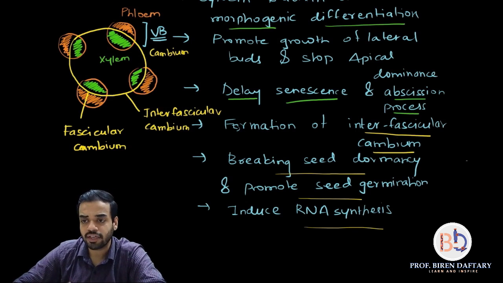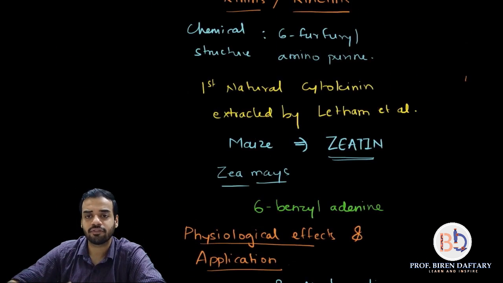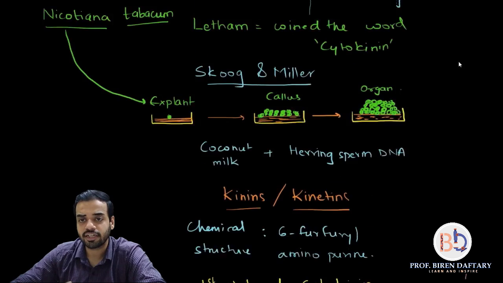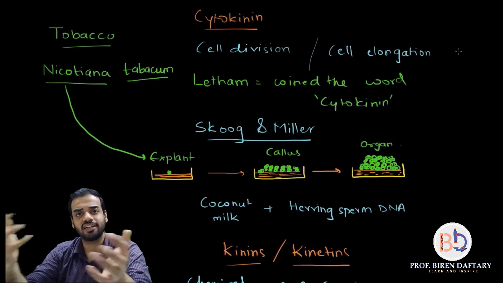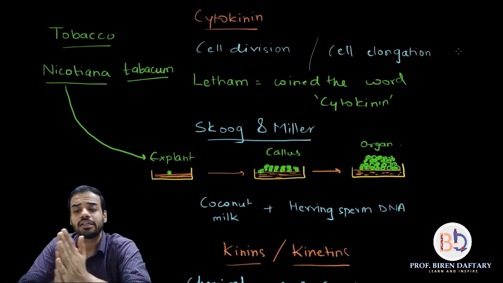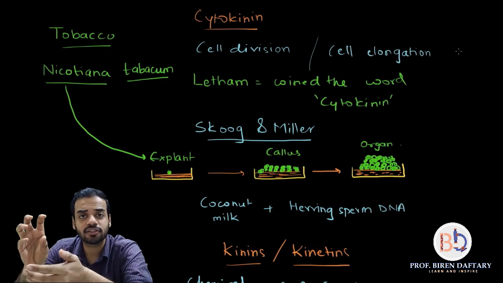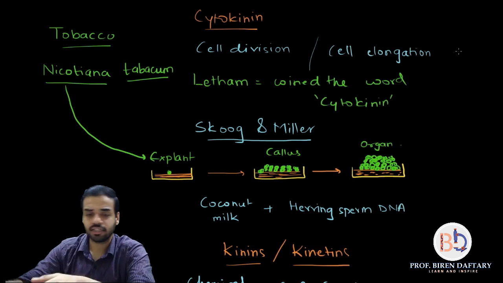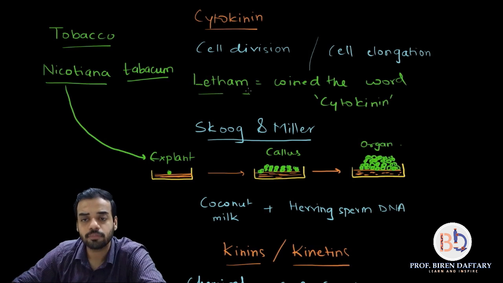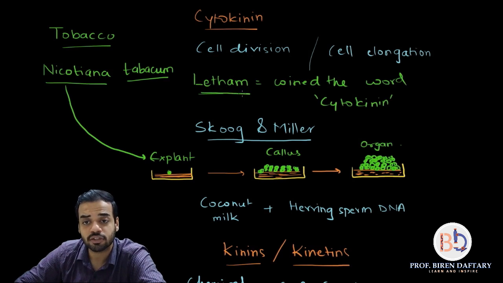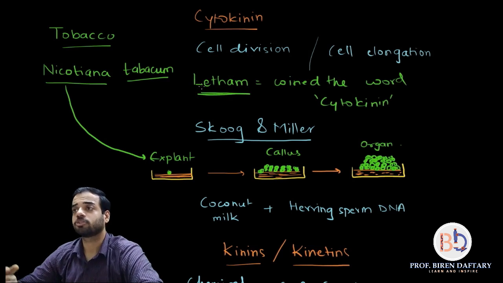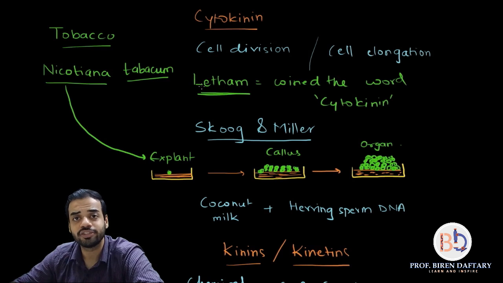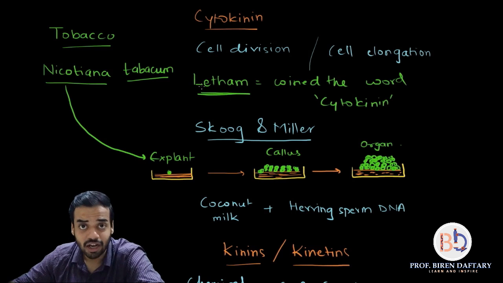Let us just revise what all we have done today. We started with the function. The function is cell division or cell elongation. That is the function of cytokinins, right? Then who coined the word cytokinin? Latham. Please remember, Latham was the person who coined the term cytokinin. He was not the first person to discover cytokinins. The first people to discover substances called cytokinins were Skoog and Miller, 1954, and they called these substances kinins or kinetins. How did they discover?